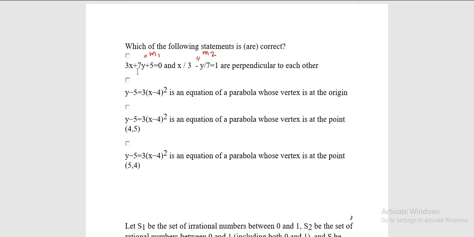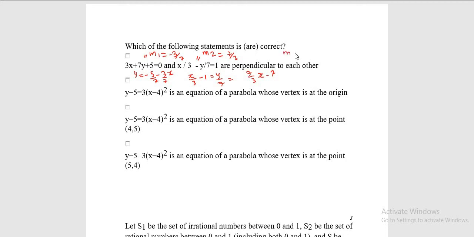If you simplify this equation, it will give you y is equal to -5 by 7 minus 3 by 7 x. So clearly m1 is -3 by 7. Let's simplify this one. This will give you x by 3 minus 1 is equal to y by 7, which will make your y equal to 7 by 3 x minus 7. So this is the equation. Again, clearly you can see m2 is 7 by 3.